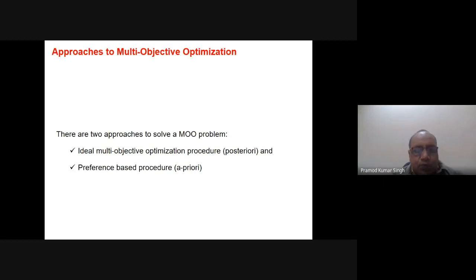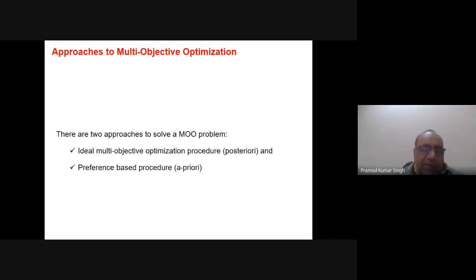Obviously the posteriori and the a priori are already there in the Miettinen classification in 1999, and the other two are the no preference method and the interactive method. So I will just take the last one first.